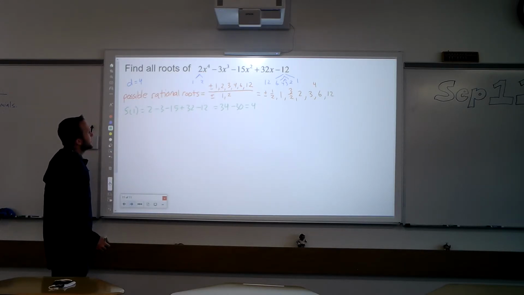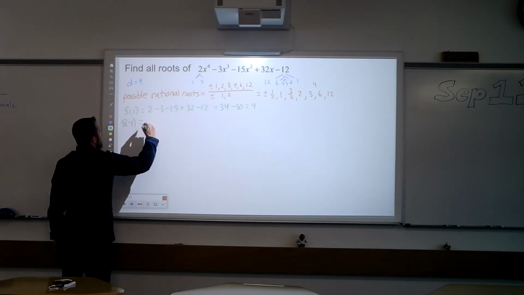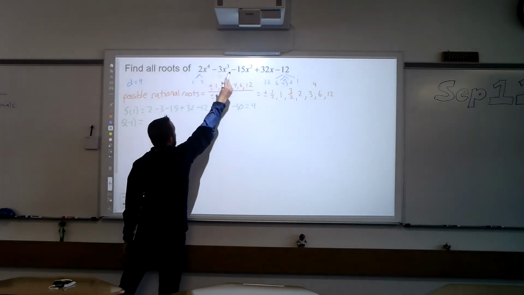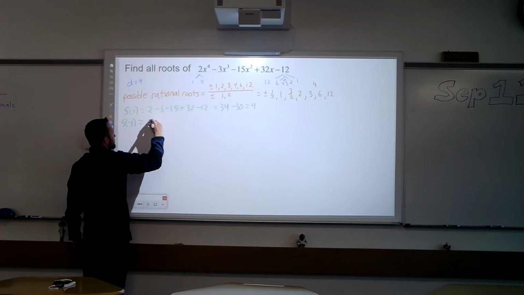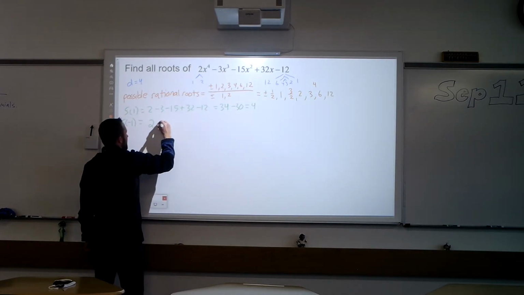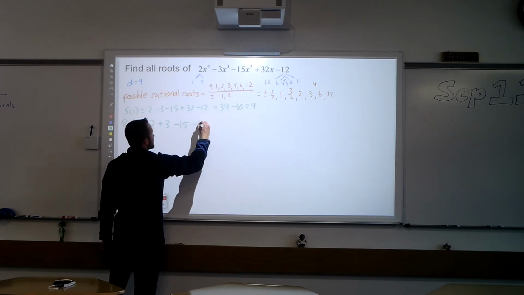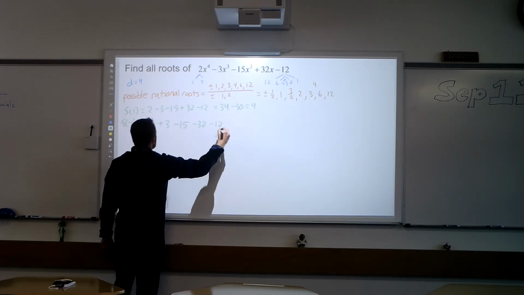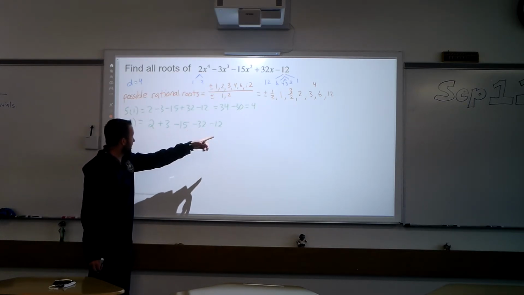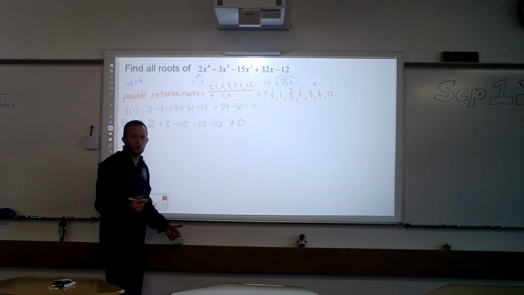Well, if 1 didn't work, maybe negative 1 will work. Let's try negative 1. When I do that, I've got to be really careful here, but whenever I have an even power, it's going to cancel out. So here, this will be a positive 2. This will be a negative 1 times negative 3, which is a positive 3. It'll cancel out there, and that'll be a minus 32 minus 12. Oh yeah, this isn't going to work out. If you look right here, the negatives are much higher than this one. I'm not even going to add it up, because I know it's not 0. So it didn't work out there.